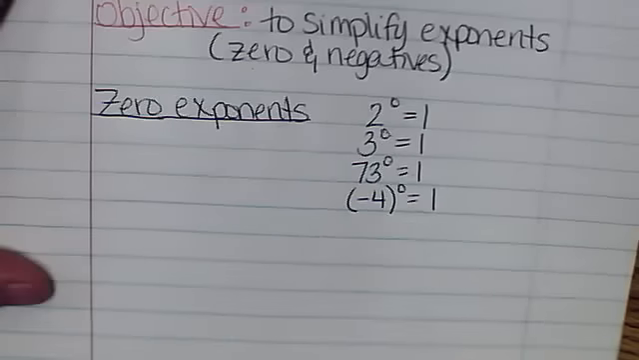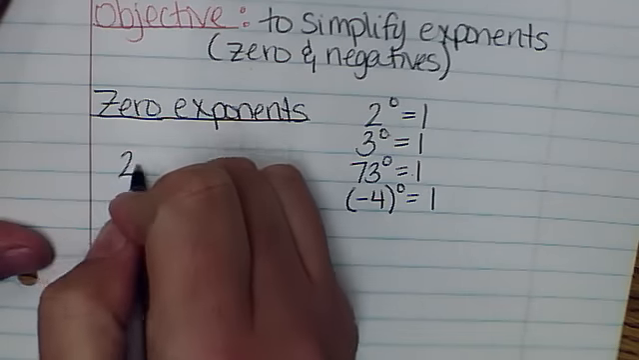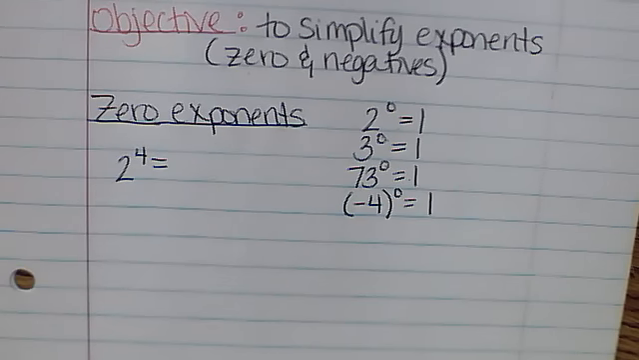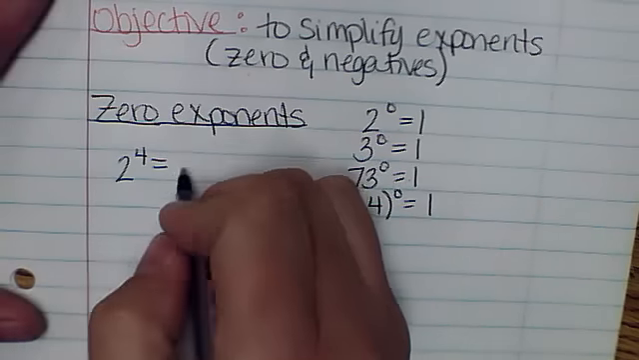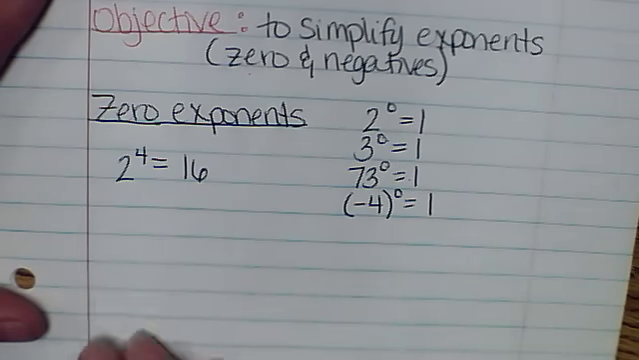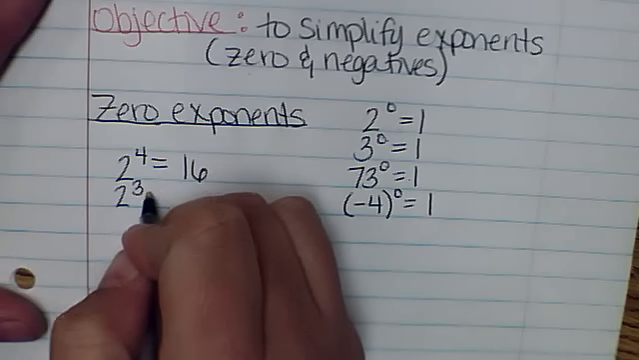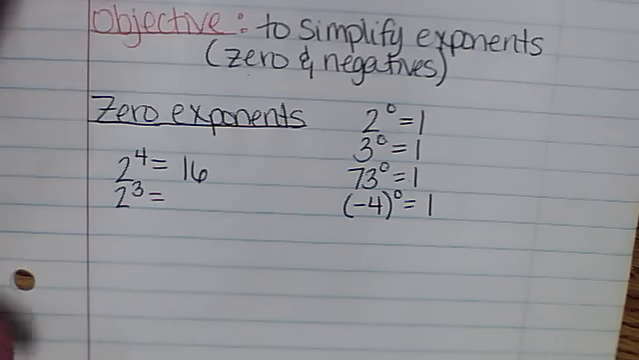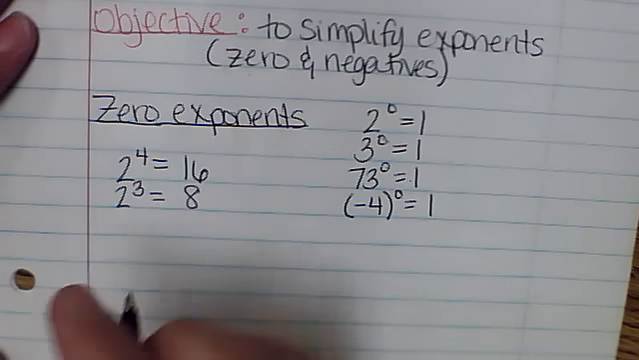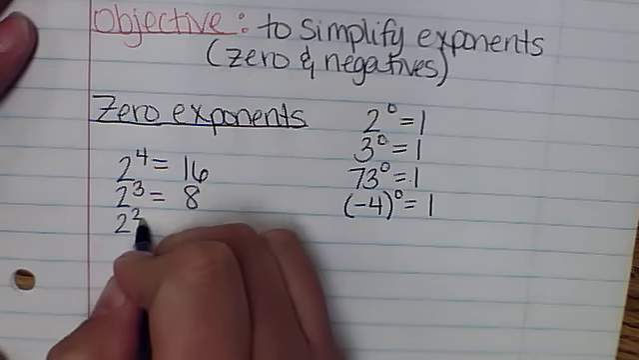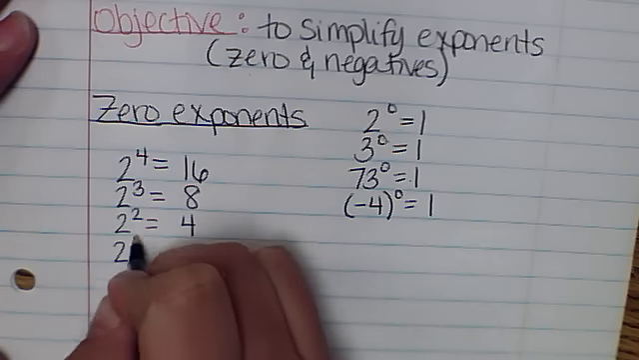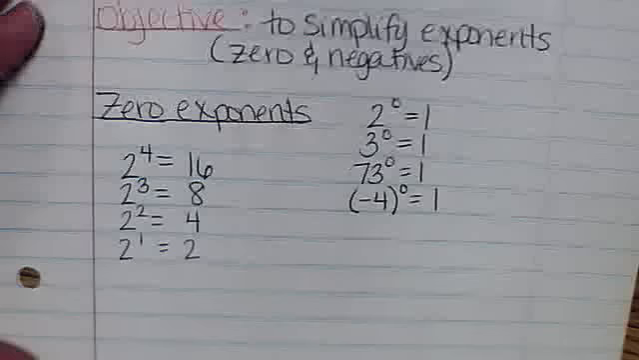Now the reason for that is this. If we start out with 2 to the 4th, 2 to the 4th means 2 times 2 times 2 times 2, and that's 16. We're going to look at a pattern. So if we go down to 2 to the 3rd, 2 to the 3rd is 2 times 2 times 2, and that's 8. If we keep going in our pattern, we have 2 squared. 2 squared is 4, and 2 to the 1 is 2.